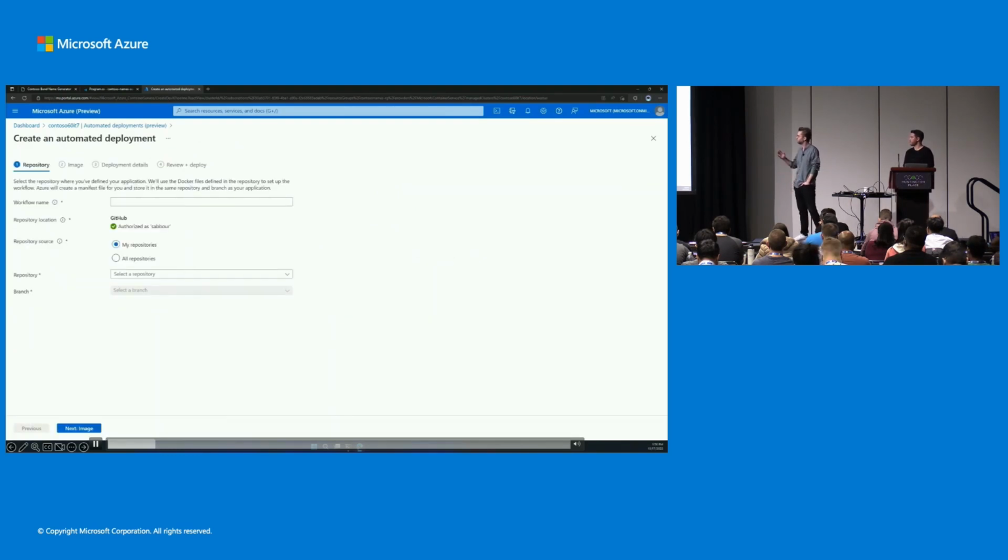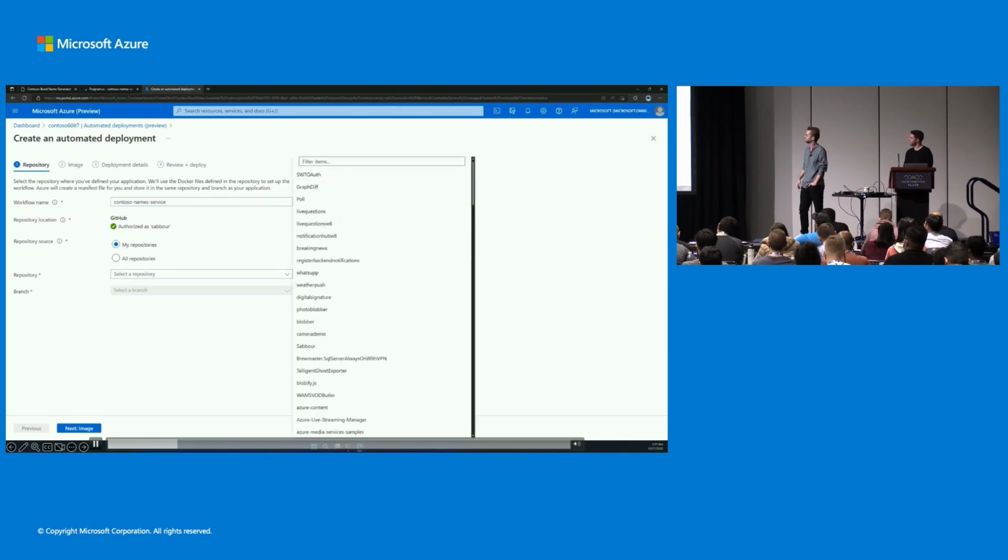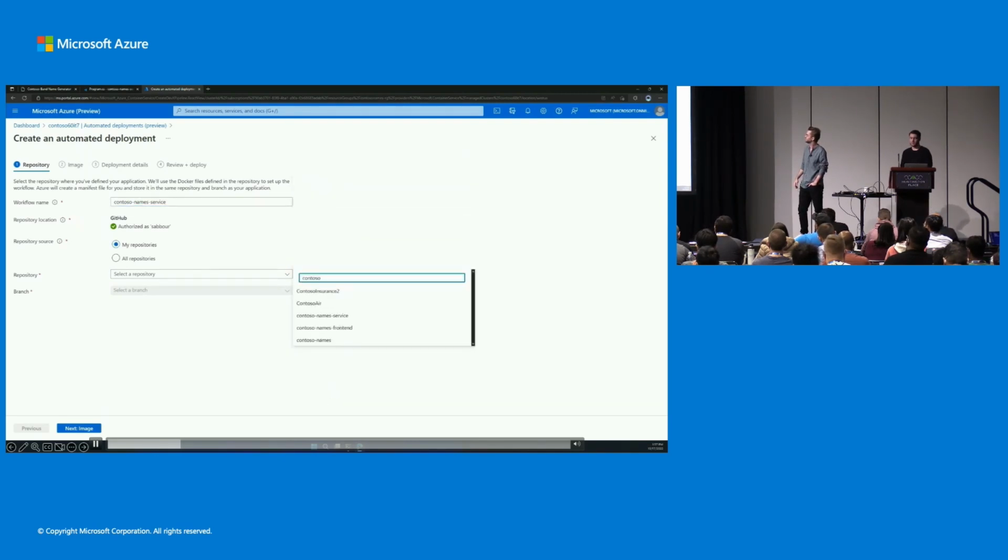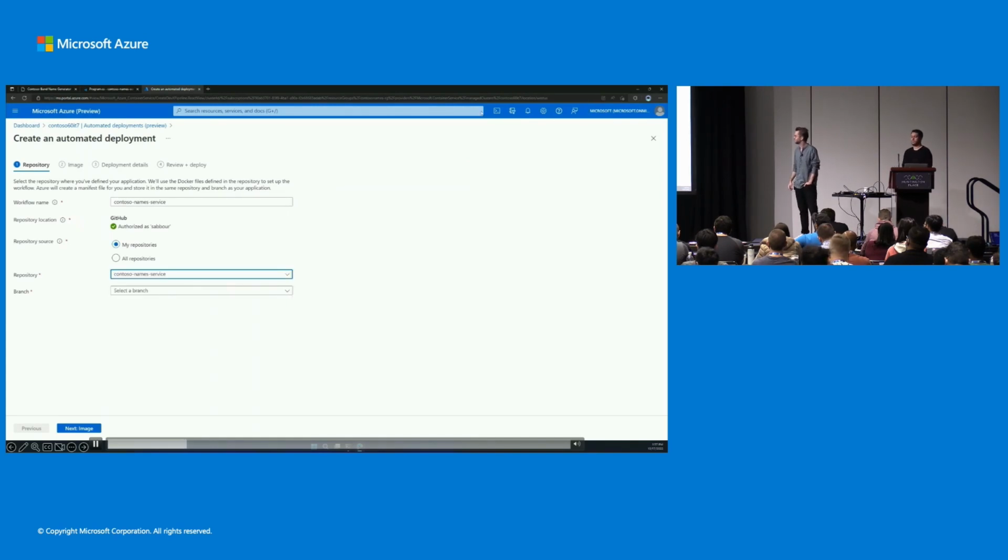So this will go through a few pages asking you to input some information, right? So workflow name, this is going to be the name of the workflow within GitHub, and then connect to your repository that you want. For us, should be the Contoso name service.